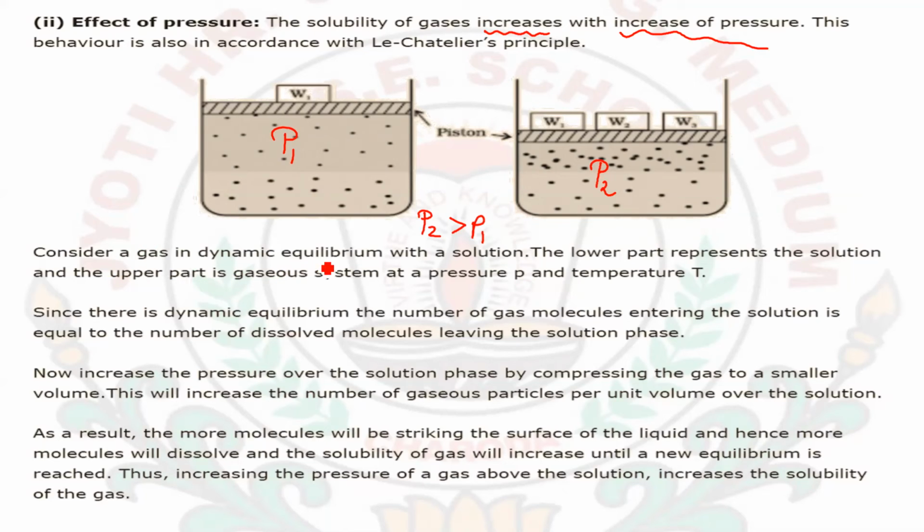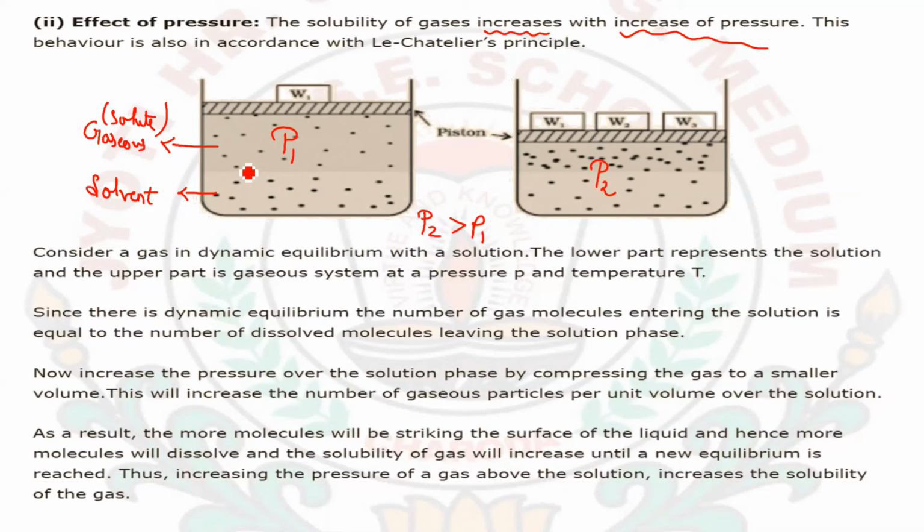Consider a gas in dynamic equilibrium with a solution. The lower part represents the solution and the upper part represents the gaseous system. The upper darker part represents the gaseous substance, which is the solute, and the lower part represents the liquid substance, which is the solvent.